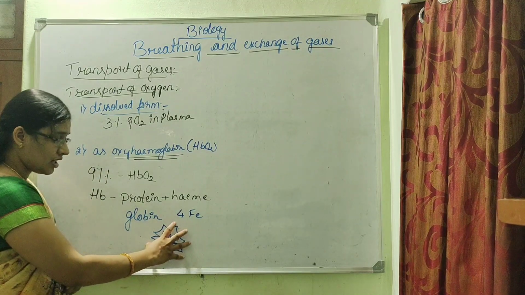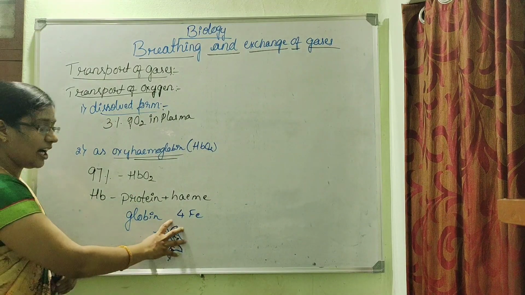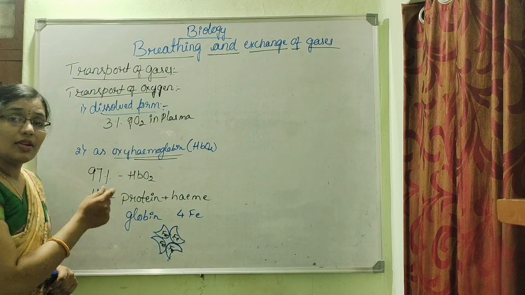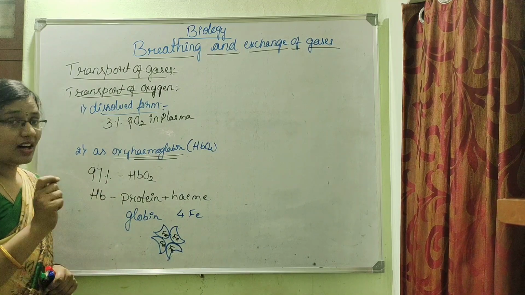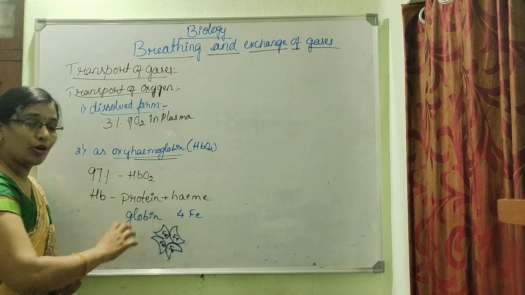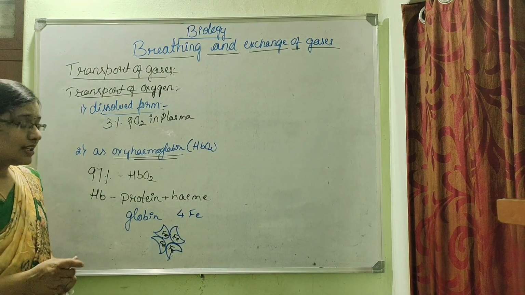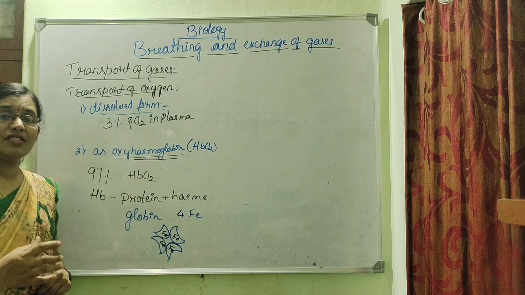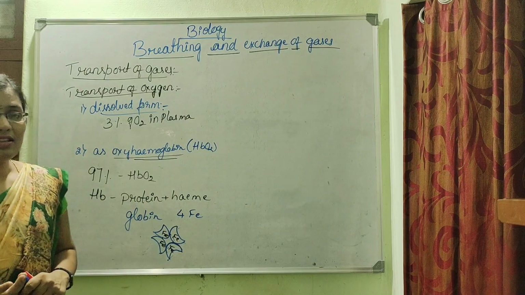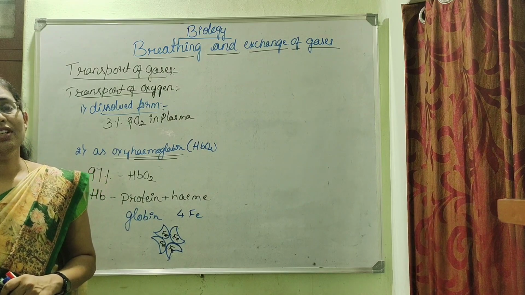Now this hemoglobin is called deoxyhemoglobin. Why is it called deoxyhemoglobin? Because there is no oxygen present here. The oxygen is not yet bound to this hemoglobin. And when the partial pressure of oxygen is higher, for example in our lungs, inside our alveoli the partial pressure of oxygen will be more when compared to the blood.